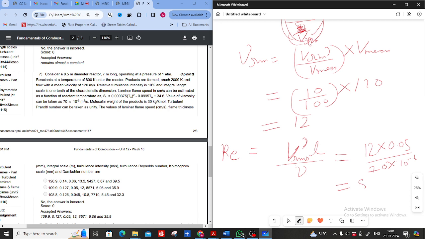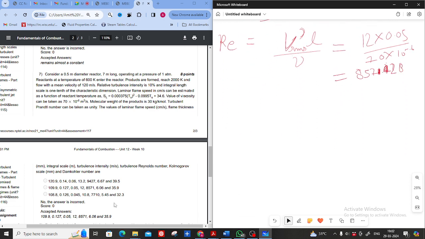That gives 8571.428, the turbulent Reynolds number.